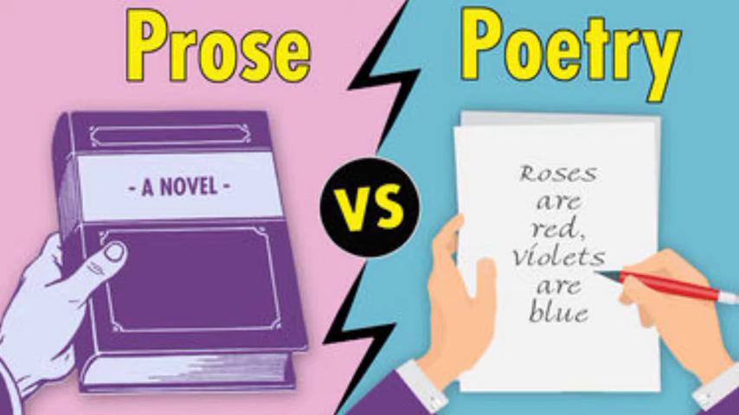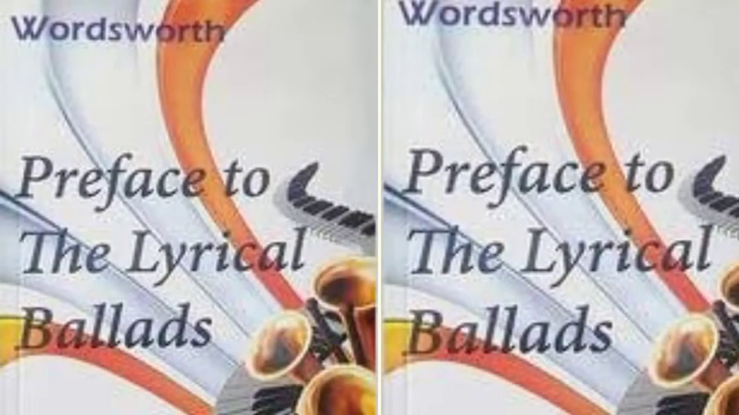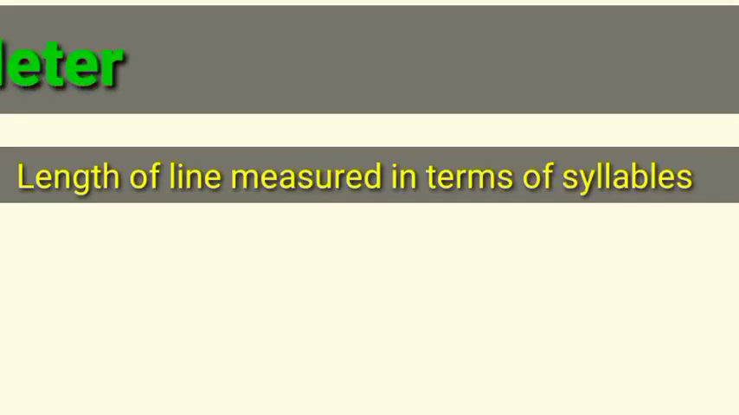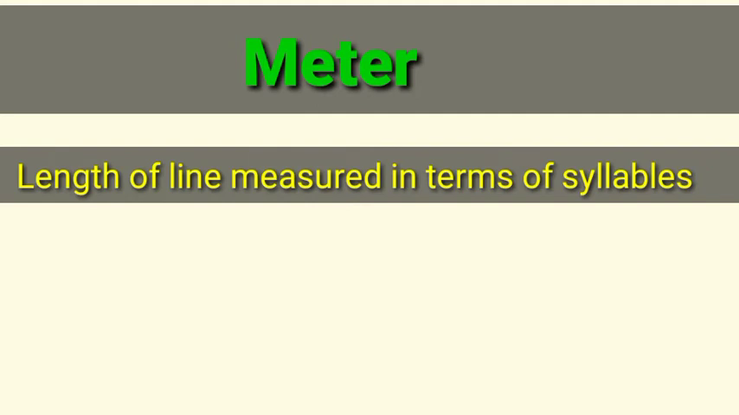The most basic classification of literature is prose and poetry. Any piece of literature can be classified as a poetic piece or a prose piece. This can be done. So this is the most basic classification of literature. And what is the basic difference between prose and poetry? See, the most basic difference, as stated by William Wordsworth, is that poetry has the meter and prose does not have the meter. What is meter? Meter is the length of a line or of the lines.